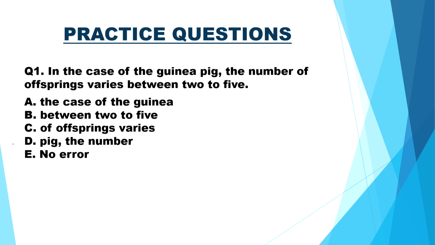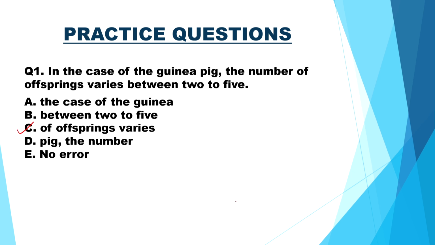Now, the question says, in the case of the guinea pig, the number of offsprings varies between 2 to 5. Now, the options below, basically in this question we need to find the grammatical error and there are various options given. So, find out which part of the sentence contains the error, or it can also be error free. So, the answer for this is C.